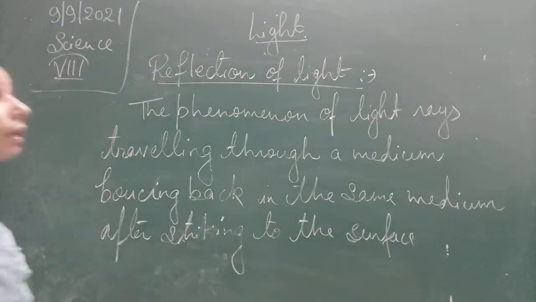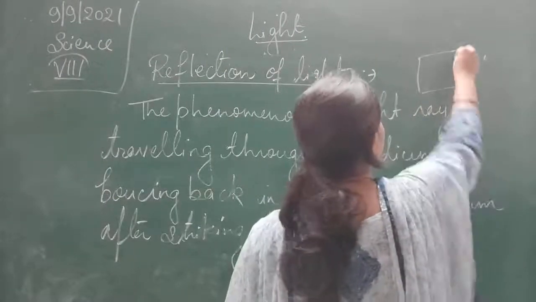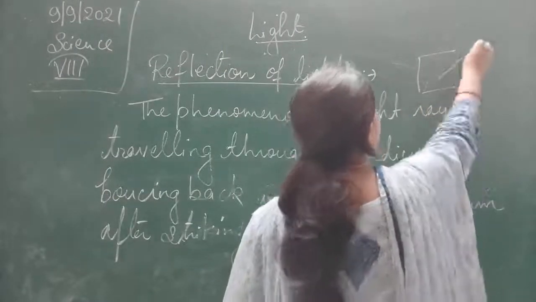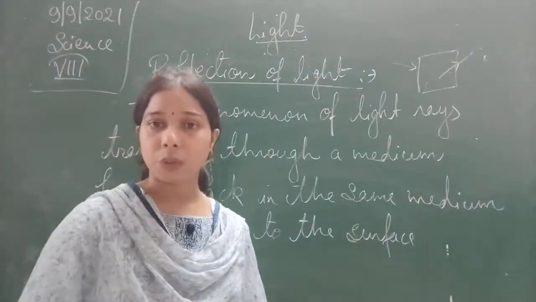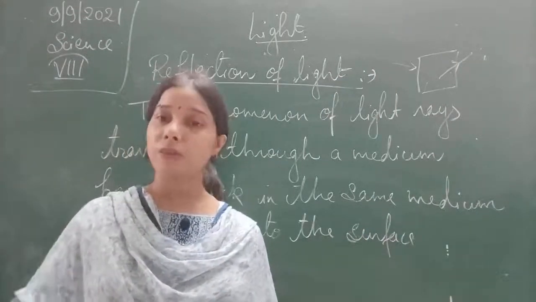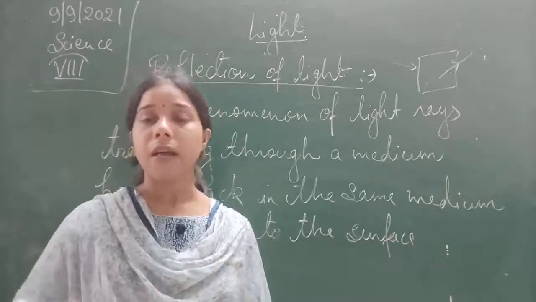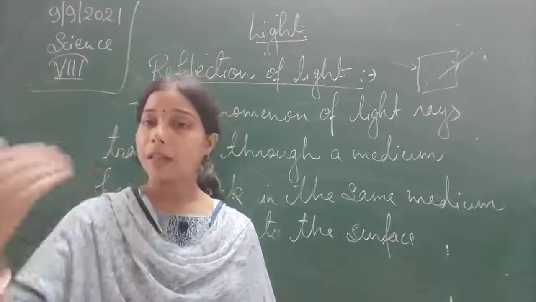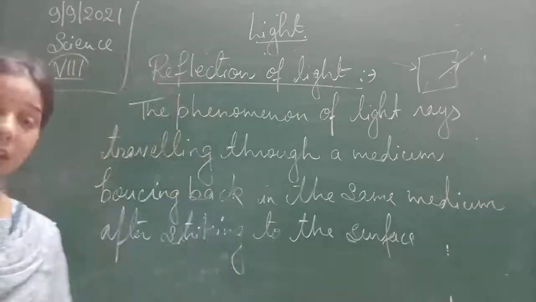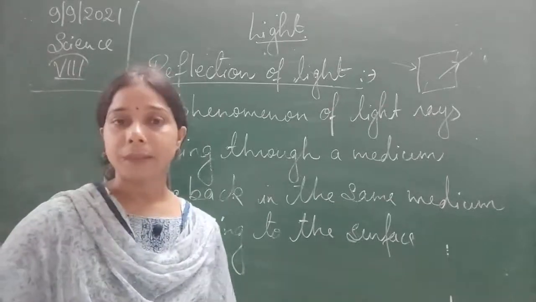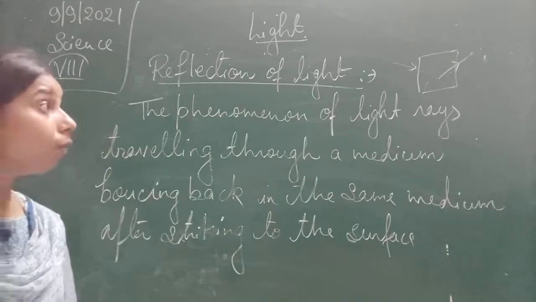Like suppose a mirror is there, students. When light falls on the mirror, it gets reflected in some other direction. That is called reflection. You see, why are you able to see your face in the mirror? It is because of the phenomenon of reflection of light. Light rays fall on the mirror and get reflected back, and ultimately we are able to see the reflection easily. Okay, so this is how reflection of light occurs with a smooth surface.